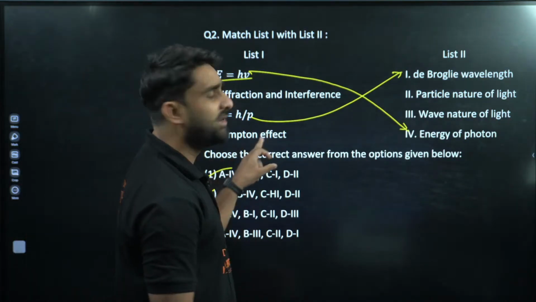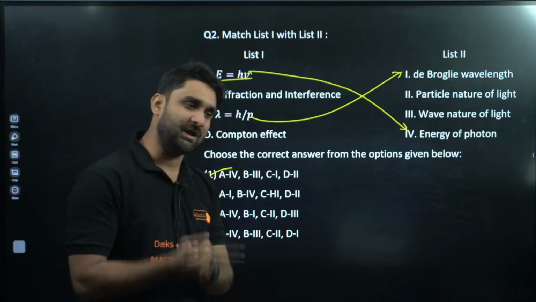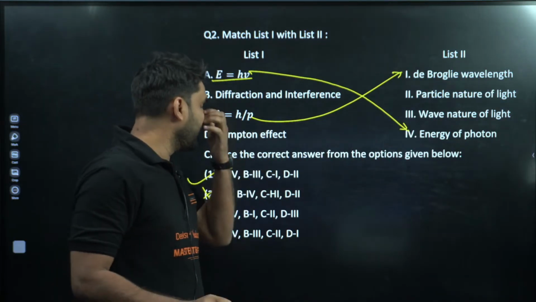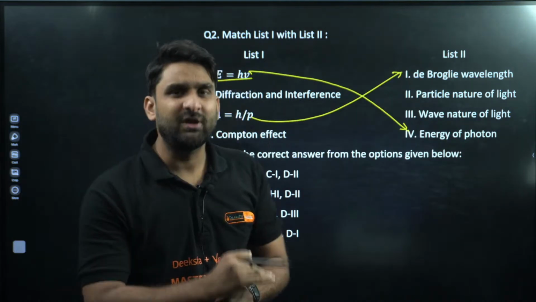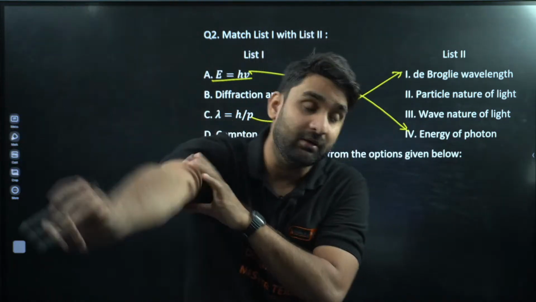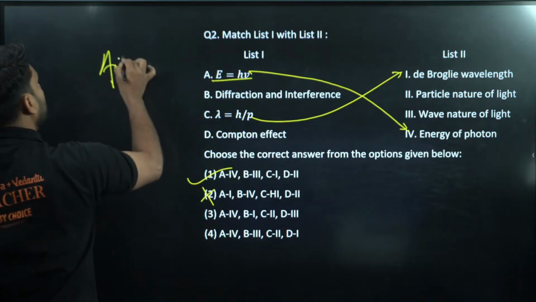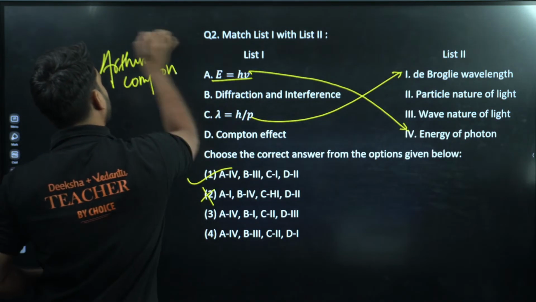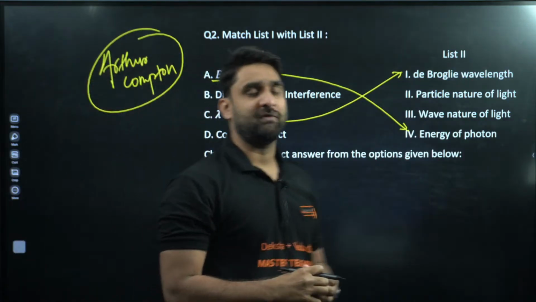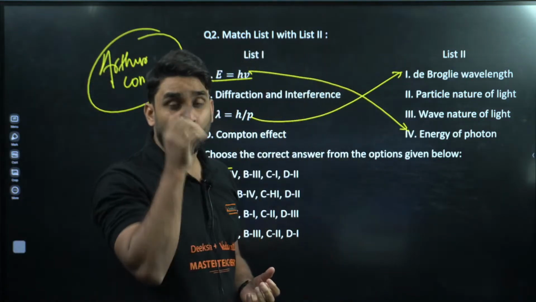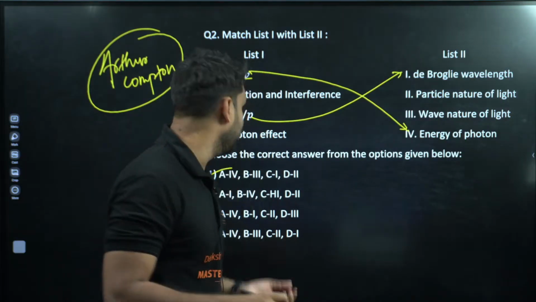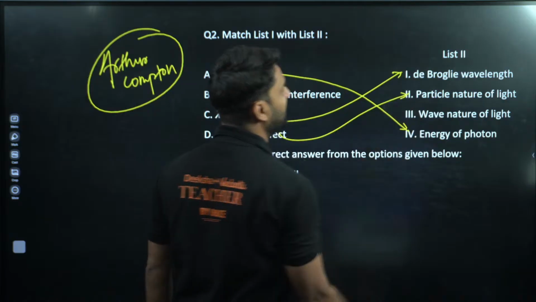Now this is the Compton effect. The Compton effect was not in the syllabus, but yeah, you should know this question when we talk about the Compton effect. There was a physicist whose name was Arthur Compton. Just for your knowledge, Arthur Compton experimented on the particle nature of light. So basically, the Compton effect will come under the particle nature of light.